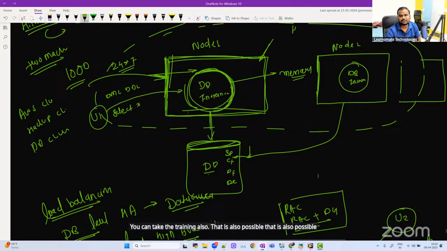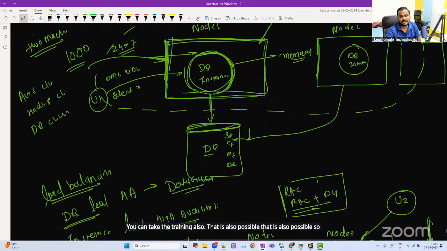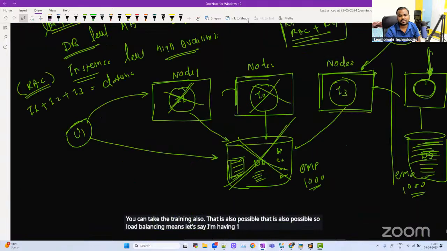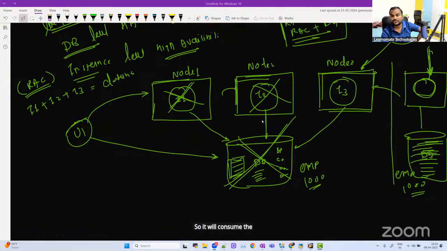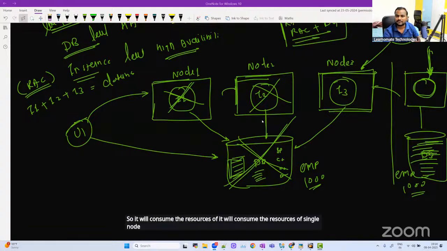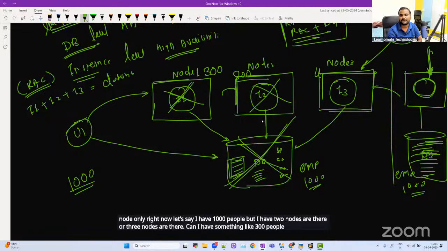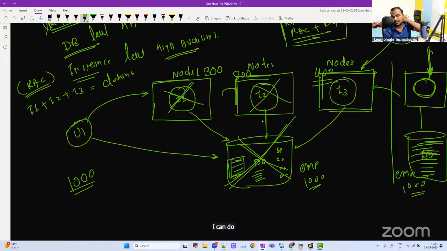So load balancing means, let's say I'm having 1000 people, they are coming to the single node, and every node has its own resources. So it will consume the resources of a single node only, right? Now let's say I have 1000 people, but I have two nodes or three nodes. Can I have something like 300 people here, 300 people here, 400 people here? I can do that. That is called load balancing.